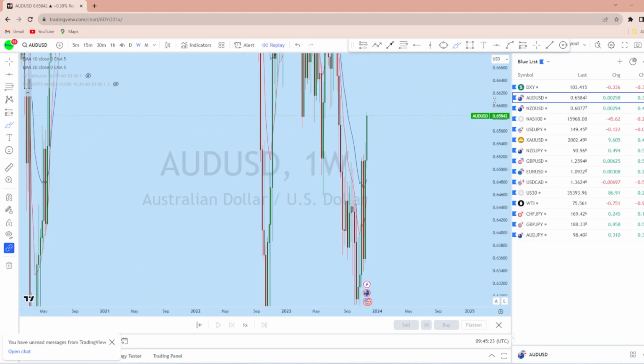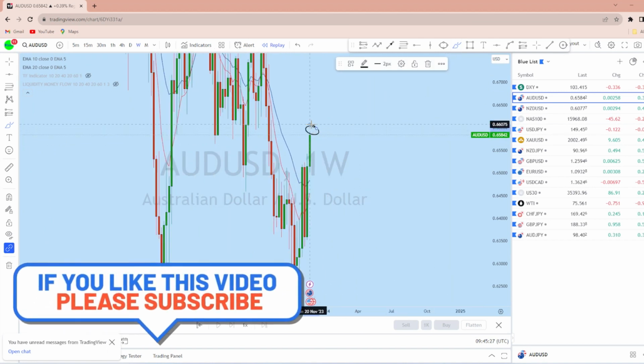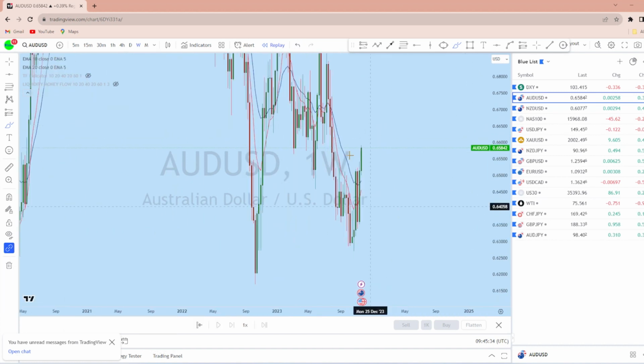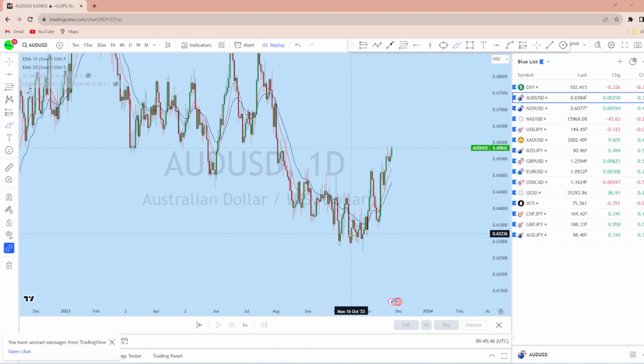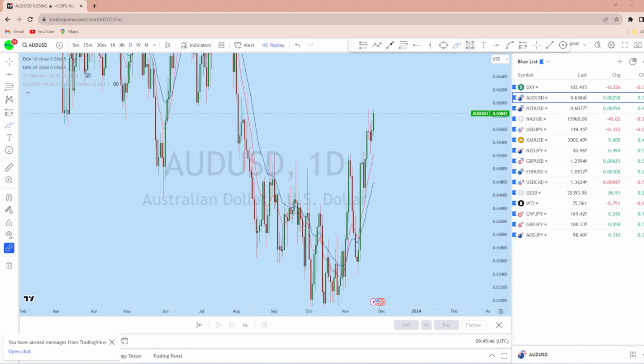Now with that pullback, what we can expect on AUDUSD with the upcoming week, after a little retest, we can expect for the price to drop back towards its long-term direction. Now looking at daily time frame, we can see that from the daily perspective, AUDUSD after long consolidation, the market has broken to the upside as the price approaches this liquidity zone.